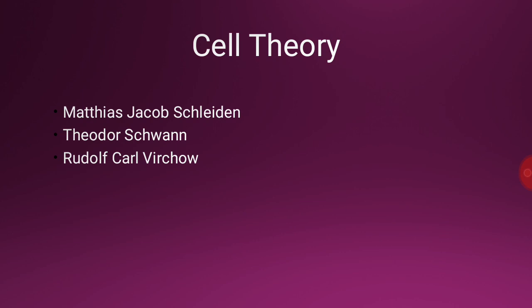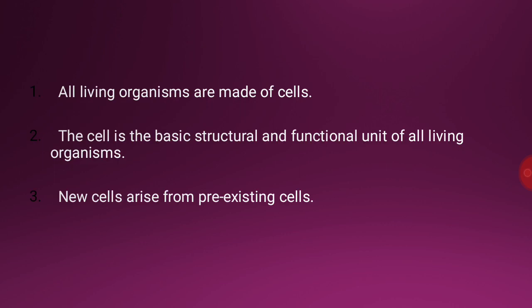Three scientists named Matthias Jakob Schleiden, Theodor Schwann, and Rudolf Karl Virchow formulated cell theory, which states: Number 1. All living organisms are made up of cells. 2. The cell is the basic structural and functional unit in all living organisms. 3. New cells arise from pre-existing cells.